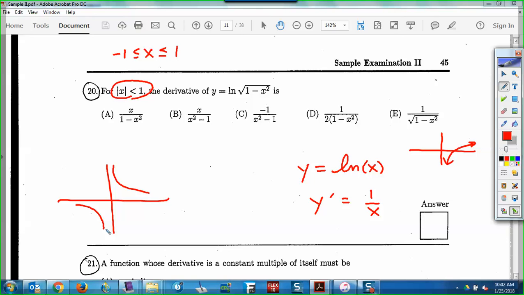Not if we're talking about the slopes of this graph, because what are the slopes of this graph? Always positive, right? So the 1 over x graph in this problem, if we were working with ln x, we wouldn't have this part of it. We would only have this part of it because of that domain. Now, usually that doesn't become a big issue.